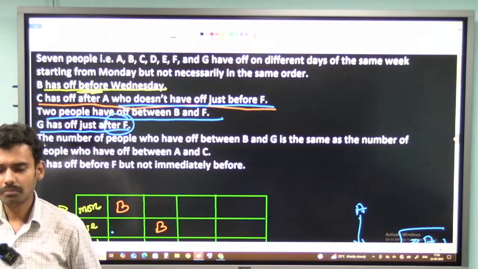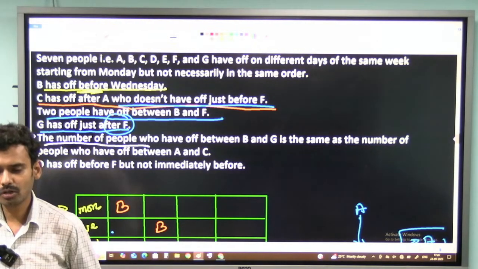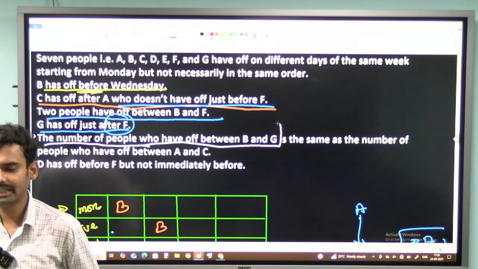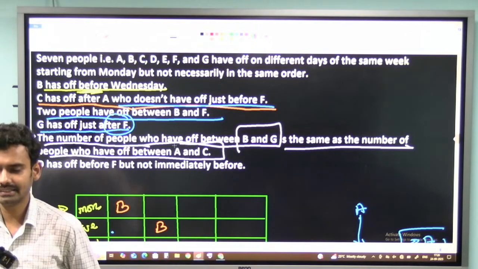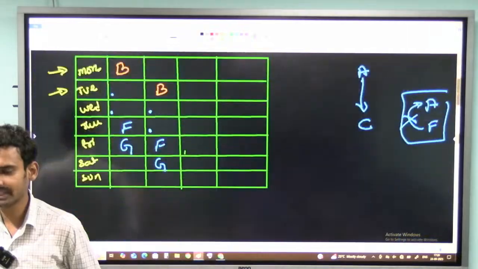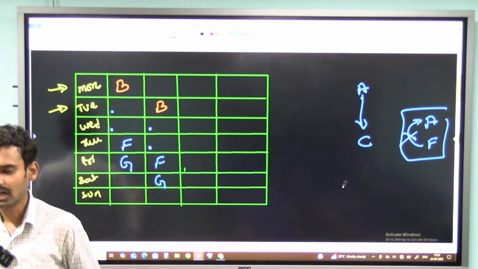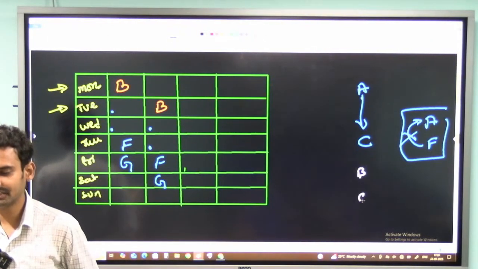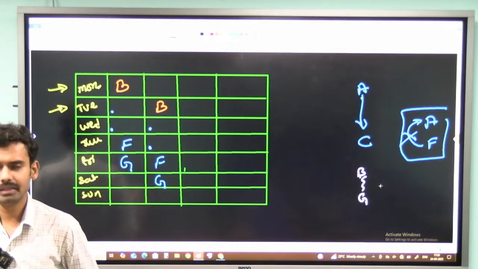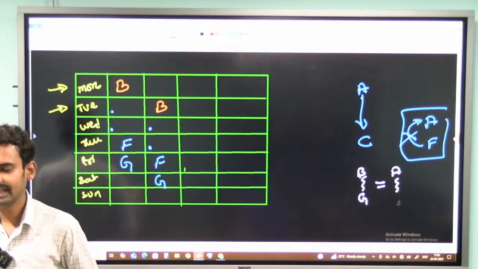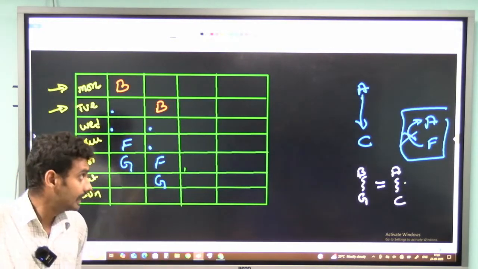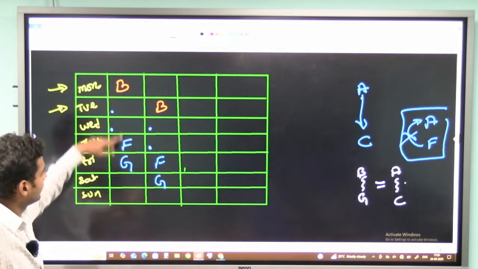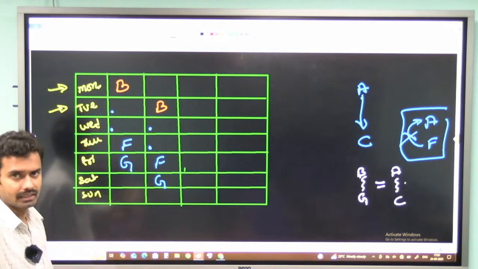Next hint: the number of people who have the off between B and G is the same as the number of people having the off between A and C. Again, the question is talking about A and C, and I don't know how many people are between them, so let me write it aside: the number of people between B and G equals the number of people between A and C. Now in the table, I know B and G in both cases.